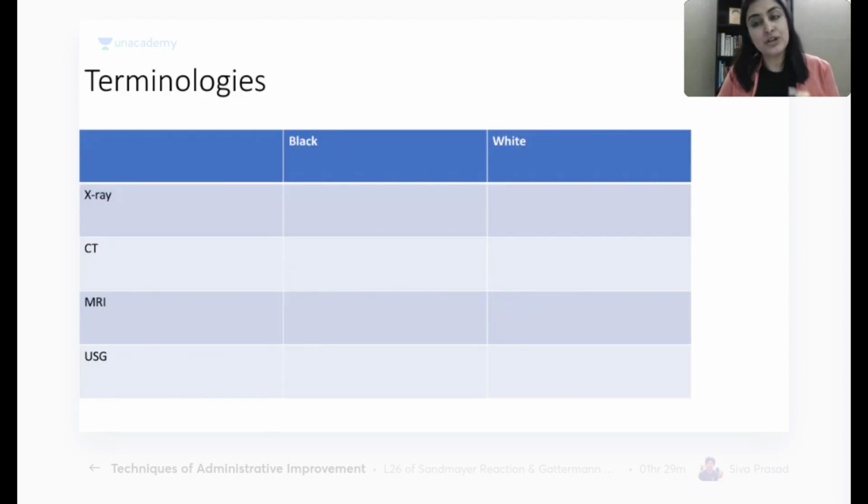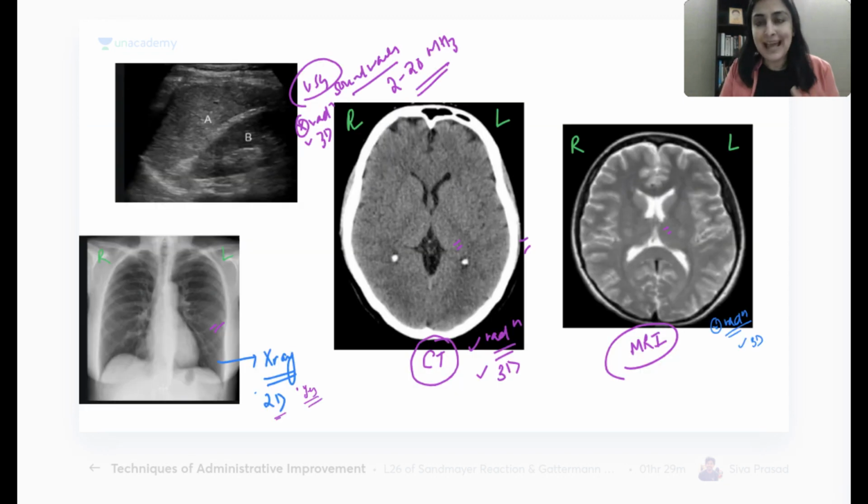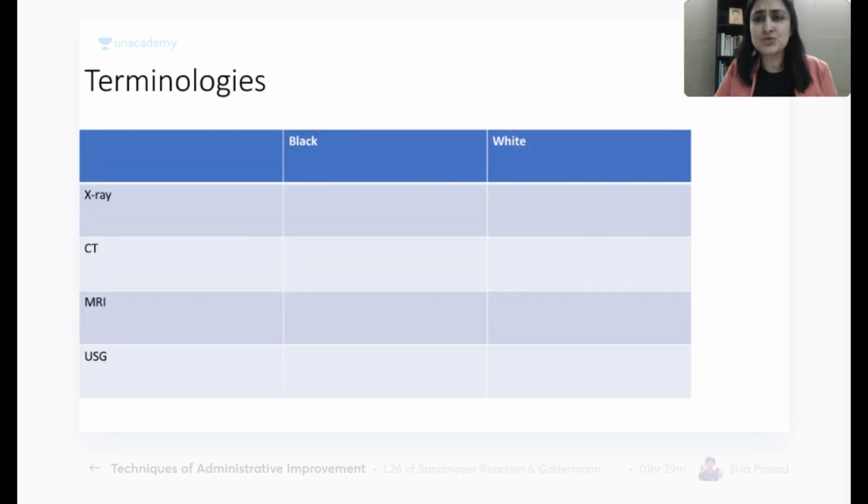Now we go about a few terminologies. I want to sound very fancy like a radiologist and use these fancy terms. Ultimately, what is radiology? Black, white, and everything that comes in between. Correct. So now how do I express it in terms? I can't use words like a layman, that it is black, it is white. I need to sound fancy like a doctor. So that is why we have made these terms. Ultimately, we are saying what is black and what is white, but in complicated terms. Okay, so let's make sense out of this.